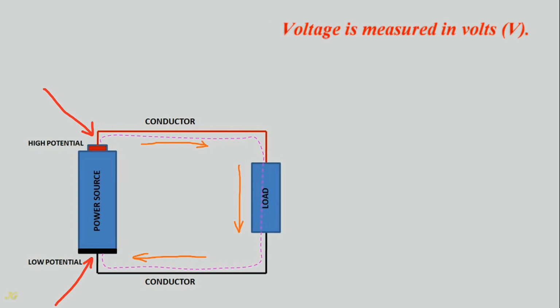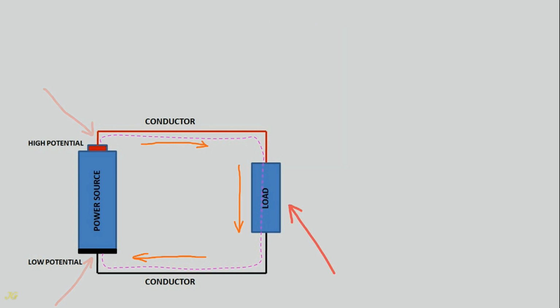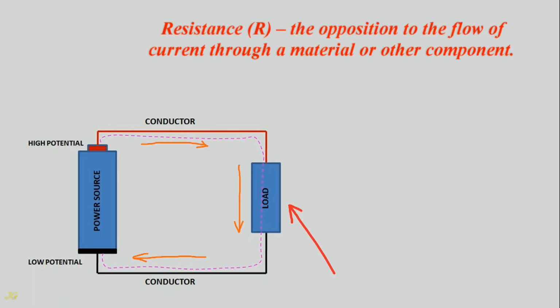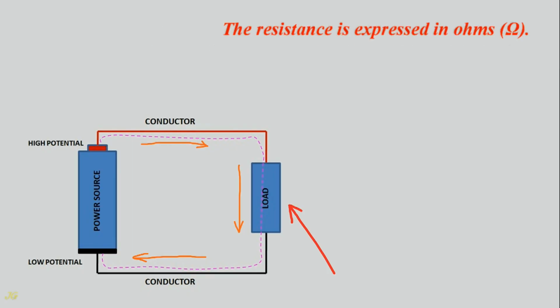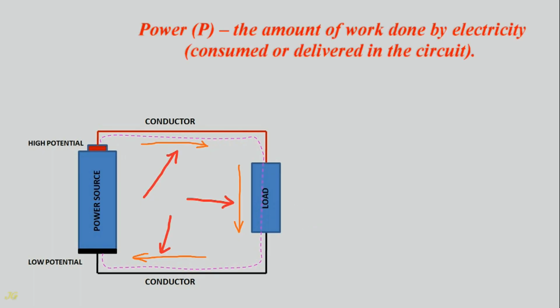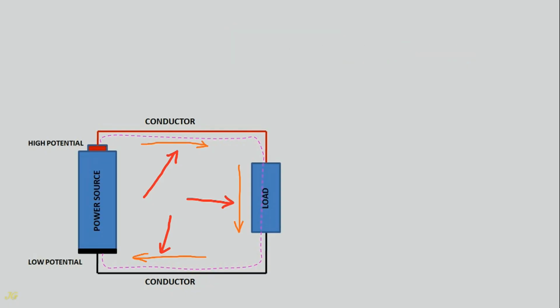Voltage is measured in volts, V. Resistance, R, the opposition to the flow of current through a material or other component. Resistance is expressed in ohms, Ω. Power, P, the amount of work done by electricity, consumed or delivered in the circuit. Power is measured in watts, W.